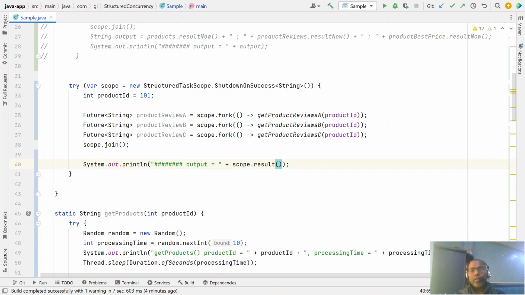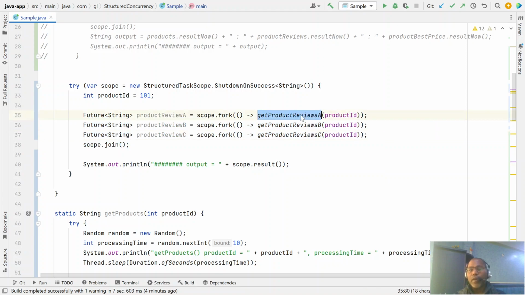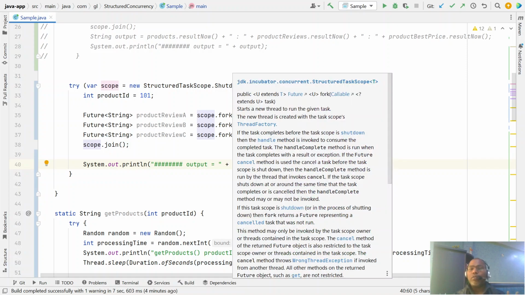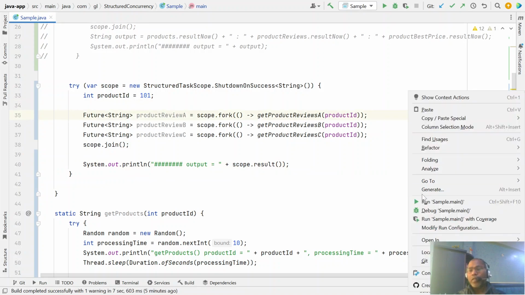So here these three subtasks start multi-threaded, and if anyone completes successfully, just get the result and the rest are automatically cancelled. Don't worry, the framework handles it for you. Let's test this.